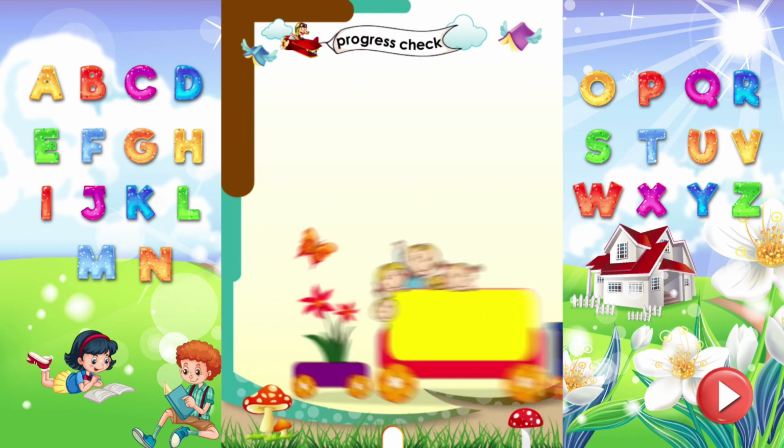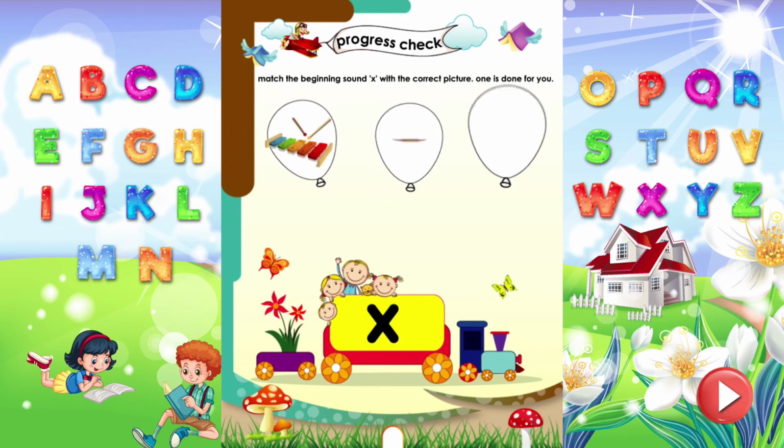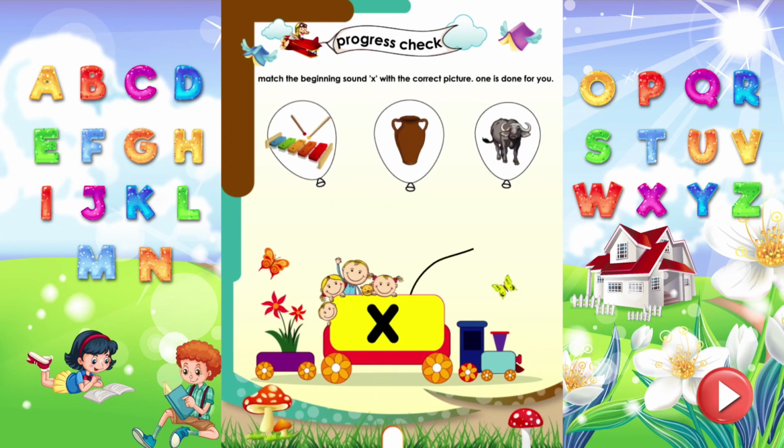Progress check. Match the sound X with the correct picture. One is done for you. Ox sounds X. Xylophone sounds X.